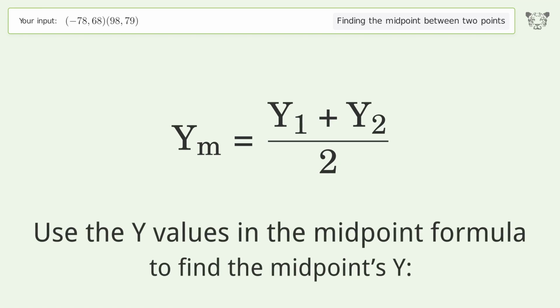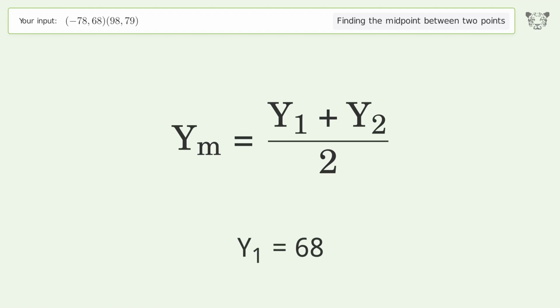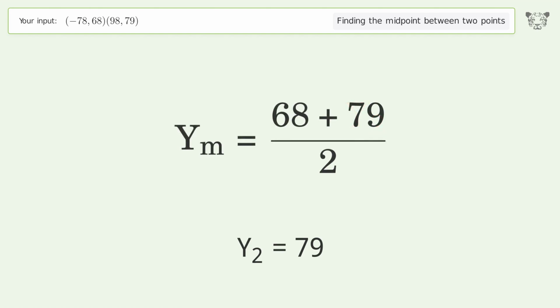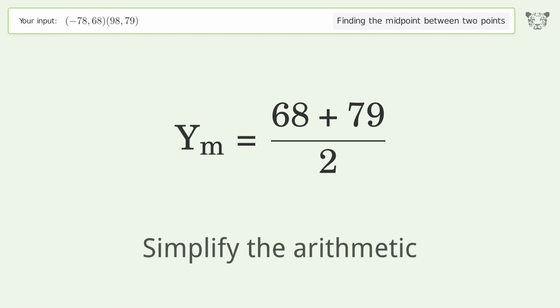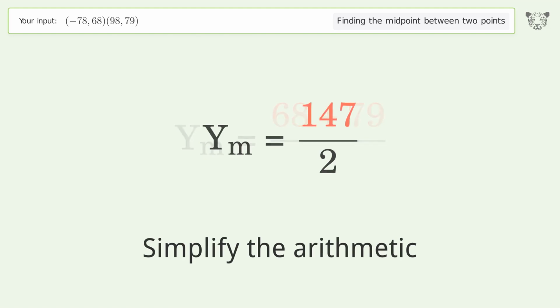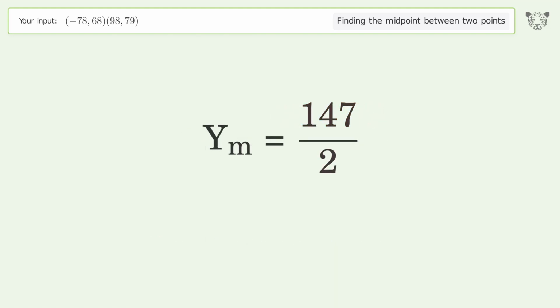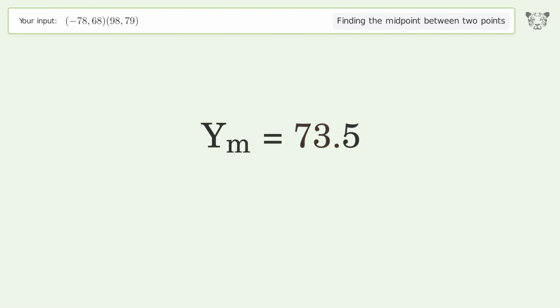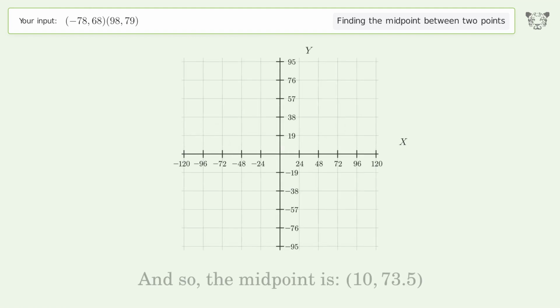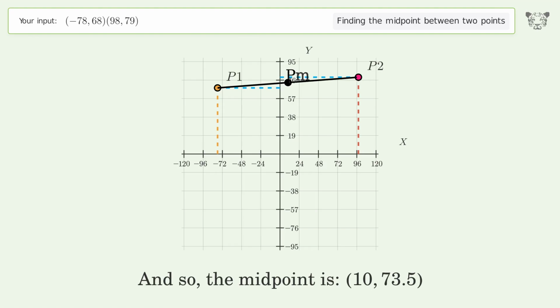Use the y values in the midpoint formula to find the midpoint's y. y1 equals 68. y2 equals 79. Simplify the arithmetic. And so, the midpoint is 10, 73.5.